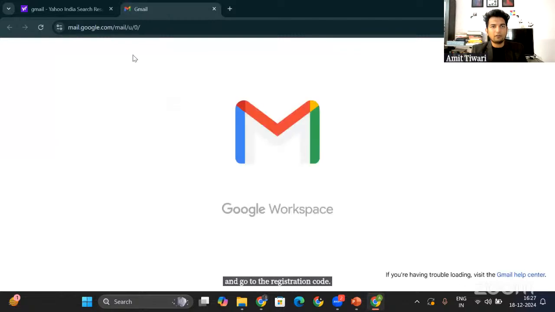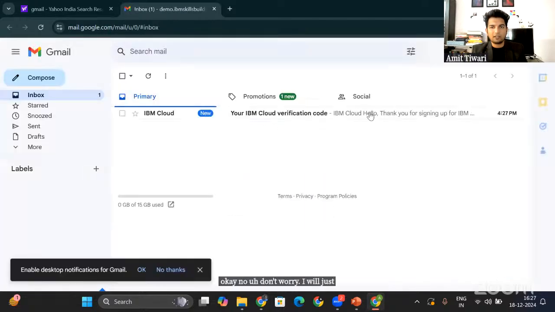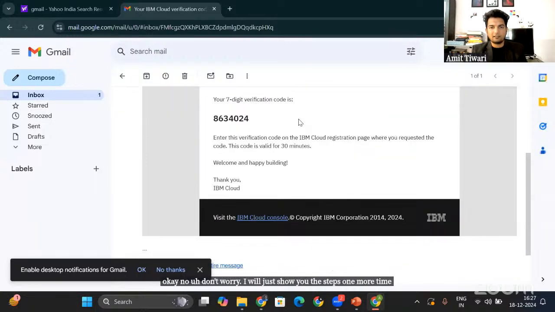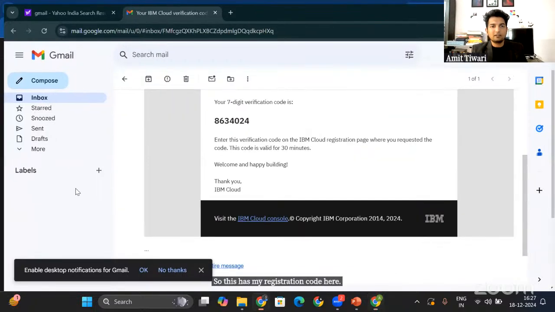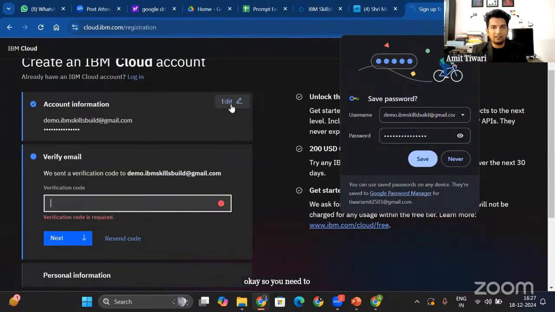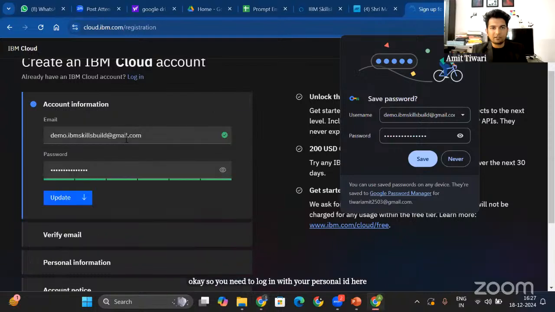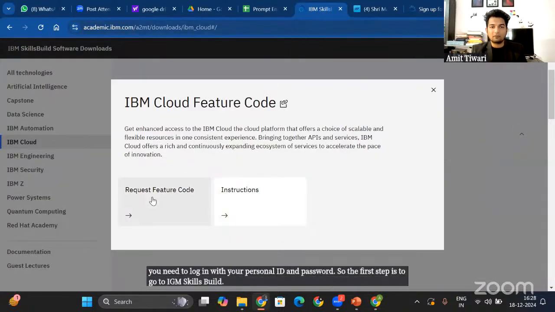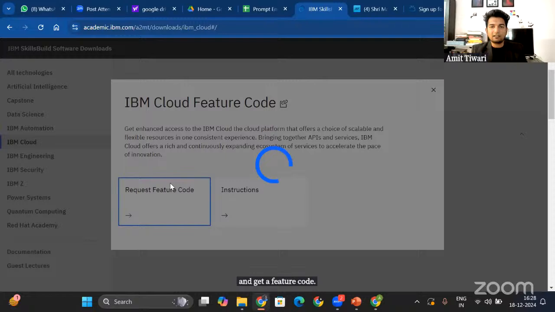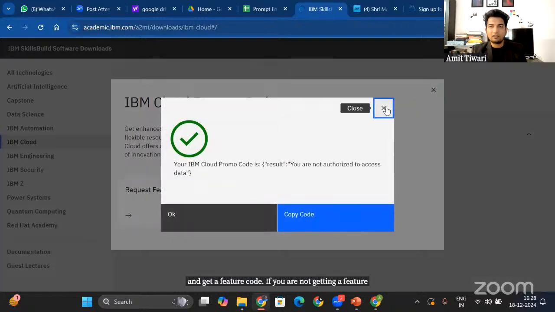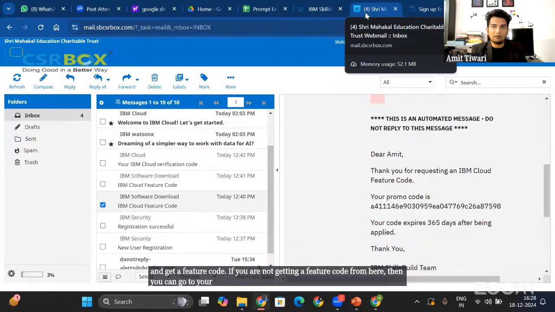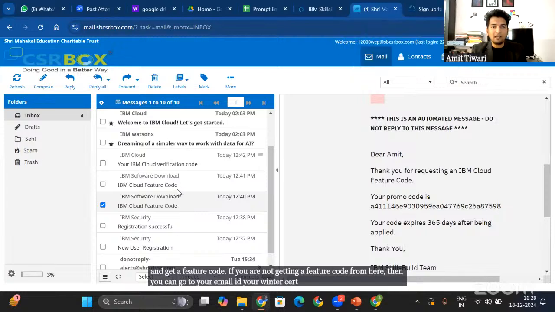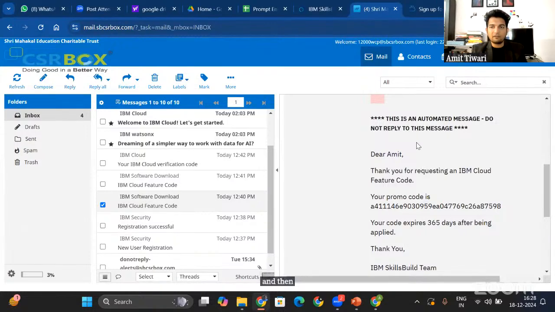Okay, don't worry, I will just show you the steps one more time. So this has my registration code here. You need to log in with your personal ID and password. So the first step is to go to IBM Skills Build and get a feature code. If you are not getting a feature code from here, then you can go to your winter certification program email ID, and then go to the mail where your feature code is. So my promo code is here.